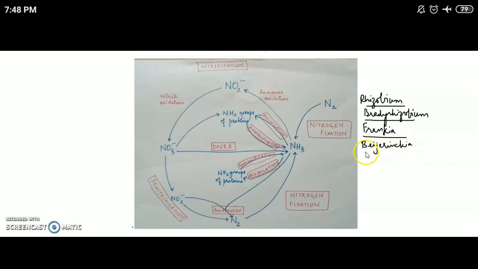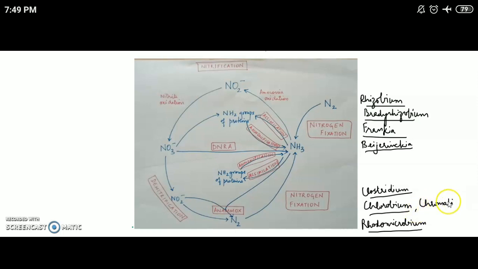Now, what is this nitrogen fixation? Nitrogen fixation is the conversion of unusable dinitrogen, which is present in the atmosphere, into a usable form, that is ammonia. The nitrogen present in the atmosphere constitutes almost 79% of the Earth's atmosphere, yet it is unusable because the two nitrogen atoms are bound by a triple bond, which requires very high energy to break. The organisms listed here contain an enzyme called nitrogenase that helps to break down dinitrogen into ammonia.